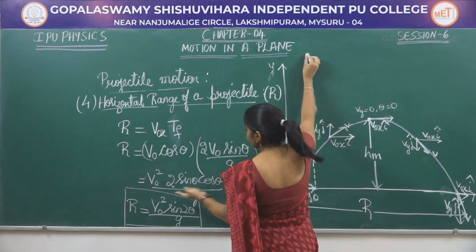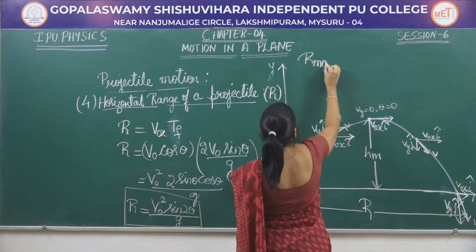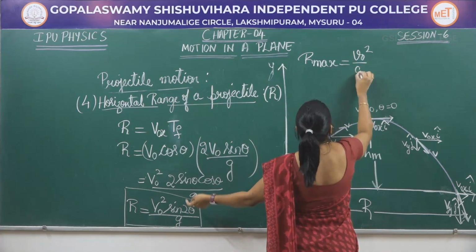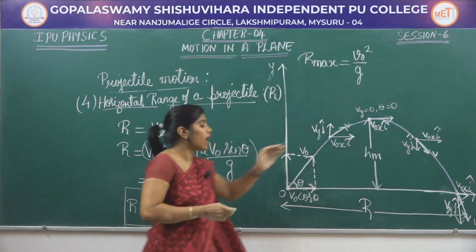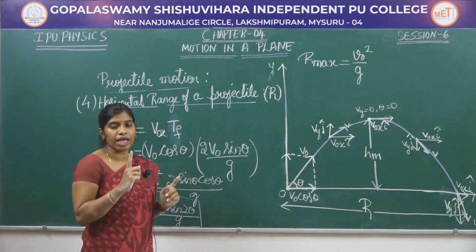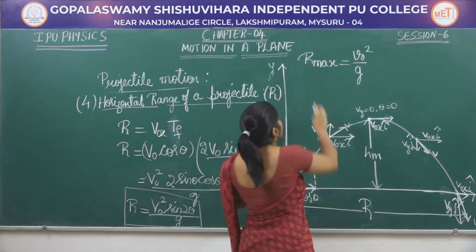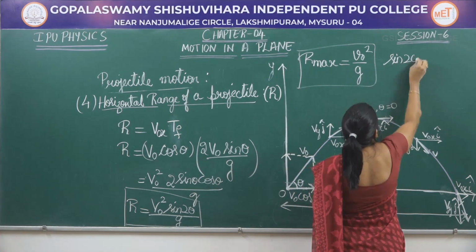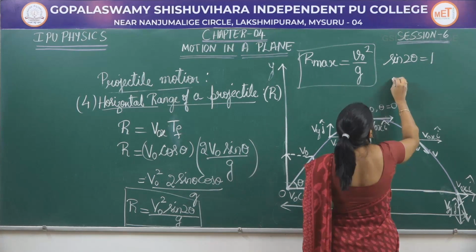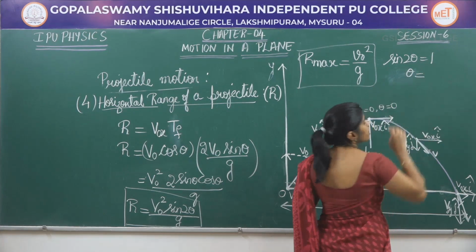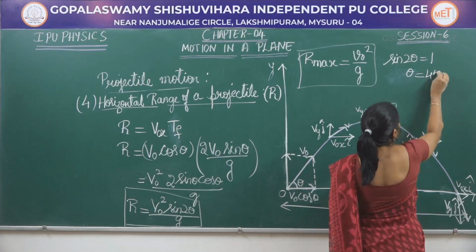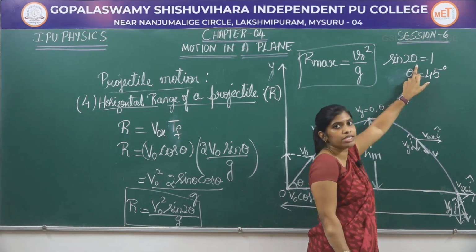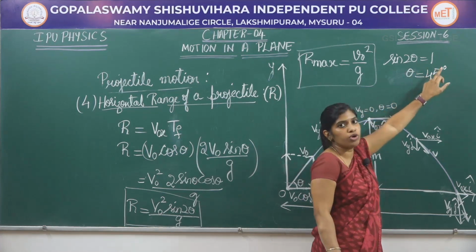To calculate that, I am going to write this as R max is equal to V naught square. So, if I want this horizontal range to be maximum, I want the sin 2 theta to be equal to 1. Then the range will be maximum. So, if sin 2 theta is equal to 1, then what will be theta? Theta should be equal to 45 degree. So, if theta is 45 degree, 2 into 45 is 90 degree, sin 90 will be equal to 1.